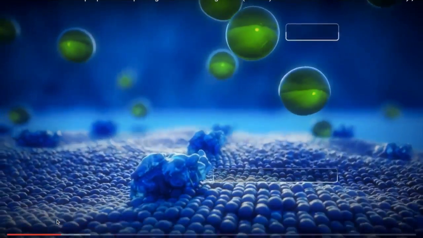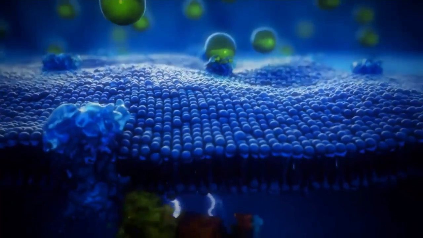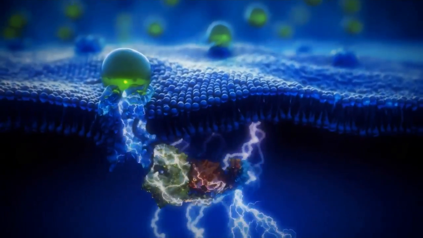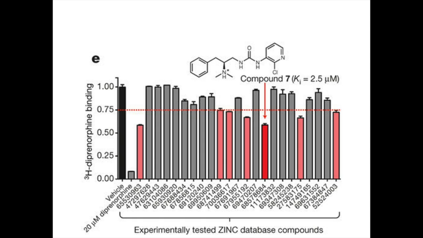This is where computer science comes in. Researchers took a set of more than 3 million commercially available molecules and computationally docked them into a mu opioid receptor. They tested each molecule in more than 1 million orientations and strained bond angles in search of a molecule with a good physical fit and favorable electrostatic interactions.